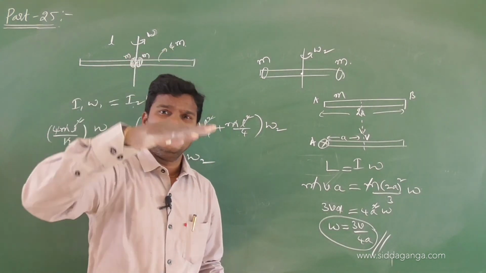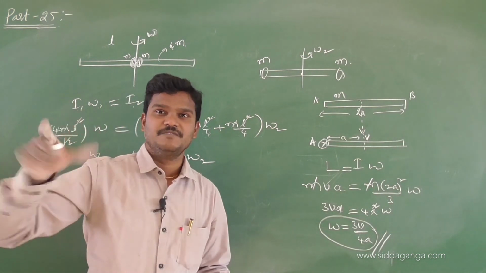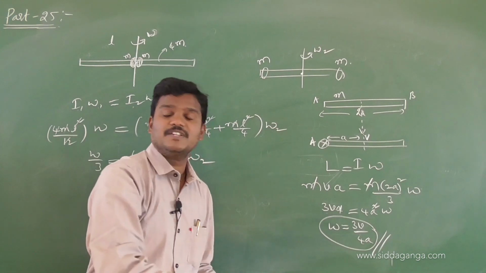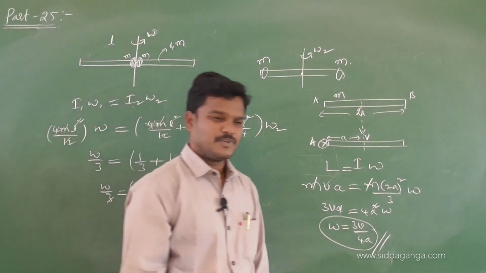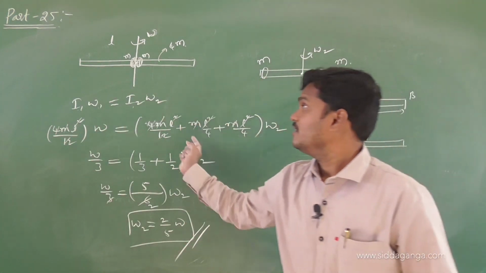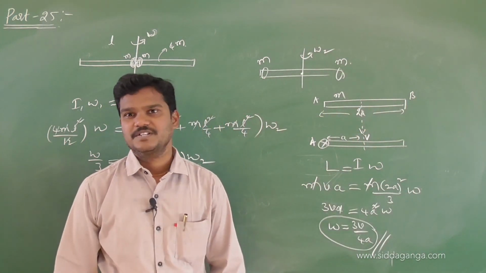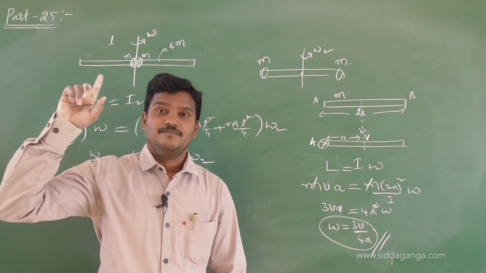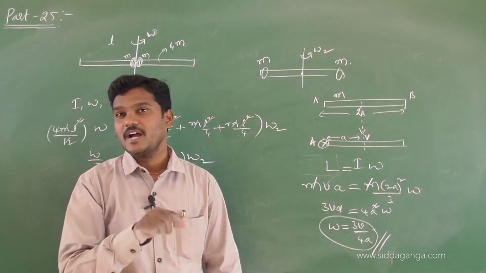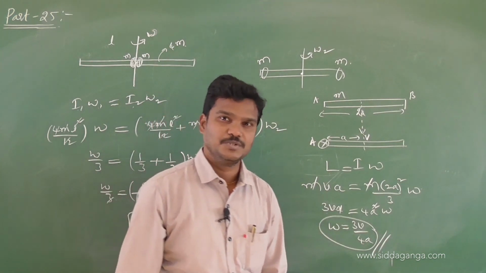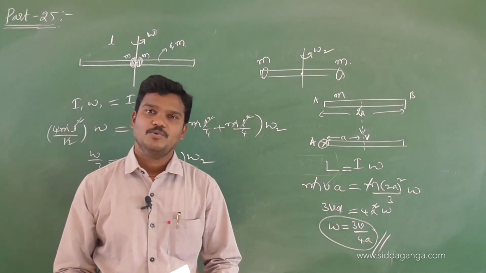Initially the rod is allowed to fall so that it will gain some velocity v after some time. Whenever the rod gains velocity v, the end A is fixed. Once end A is fixed, it rotates with an angular velocity omega. Then again I am using the same concept, L is equal to I omega. Not only this, if a particle hits in a small time interval, then you can use the angular impulse formula. I think you remember angular impulse. Like in momentum, P is equal to mv, here angular impulse is equivalent to tau into t, torque into time. So here I am getting angular velocity 3v by 4a.